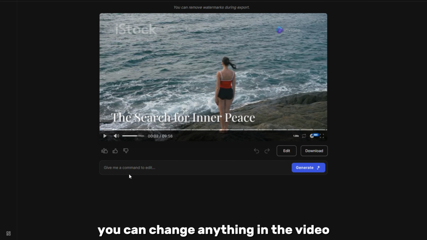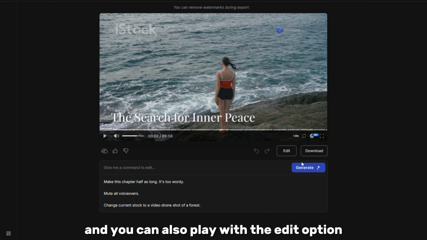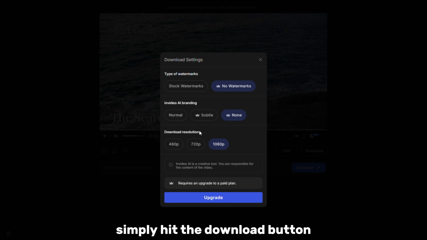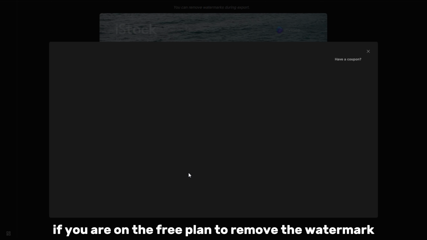You can change anything in the video just by asking here, and you can also play with the edit option if you want to add your own media. Once you are happy with the result, simply hit the download button. But remember that you cannot download the video without a watermark if you are on the free plan.